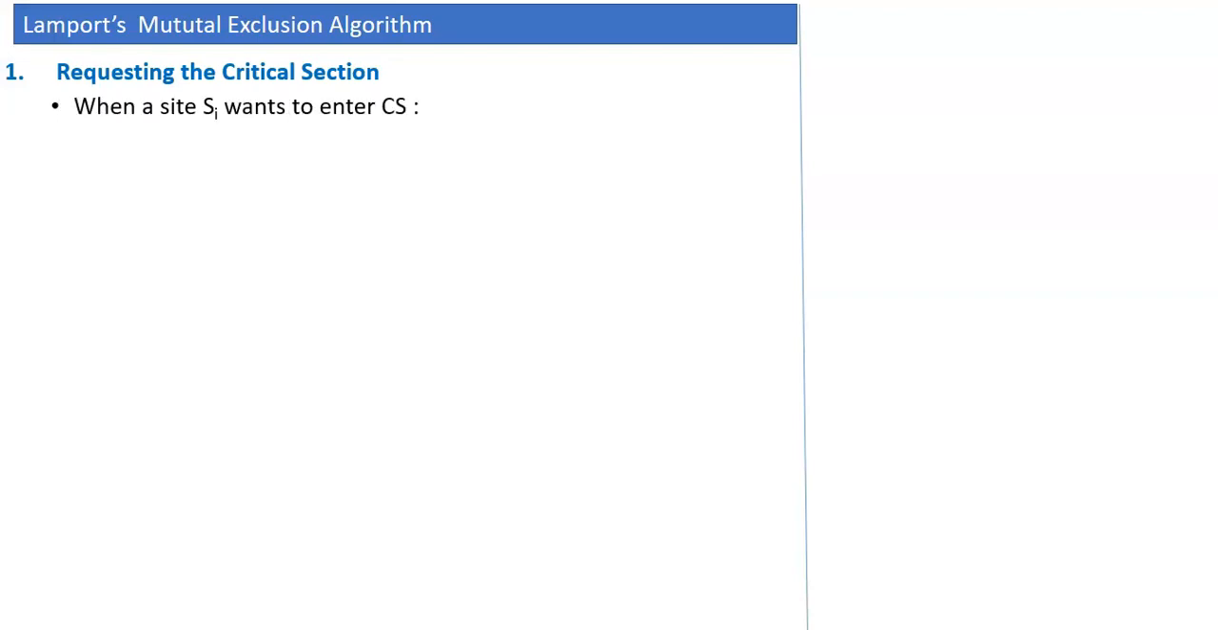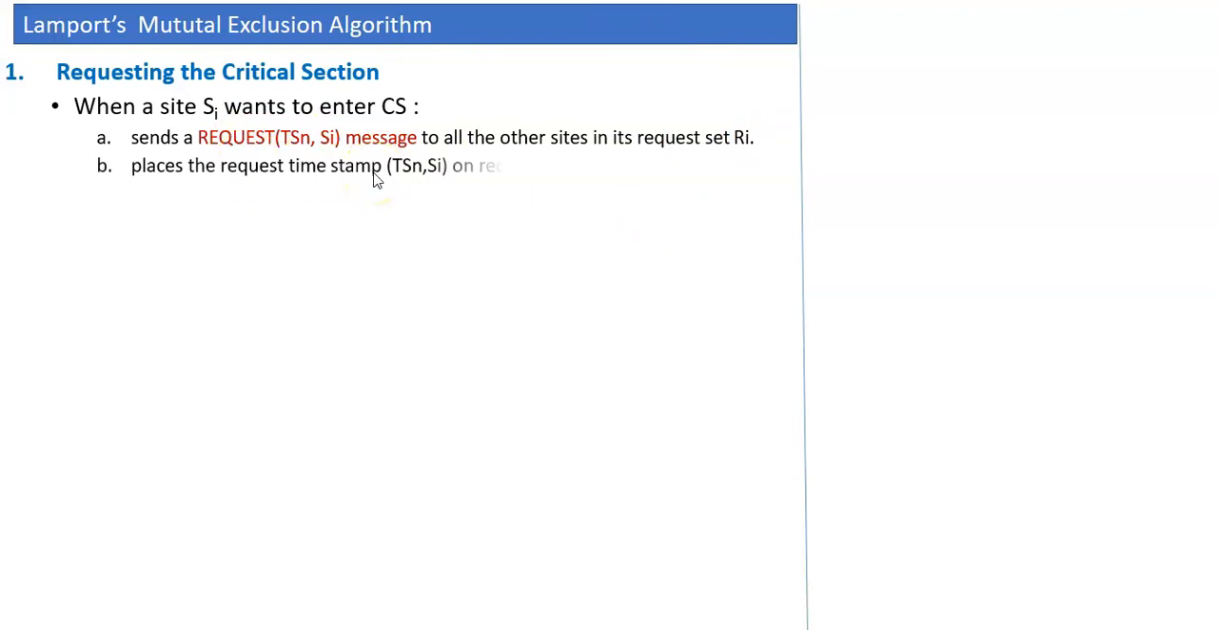When a site Si wants to enter the critical section, first the site Si will send a request message. I already mentioned that the request message is sent along with the timestamp. Here TSi is the timestamp and Si is the site ID which initiates this request, and it goes to all the other sites in the request set. For example, if there are three sites and S1 wants to enter, it sends the request to S2 and S3. This is broadcasting: the request is broadcasted.